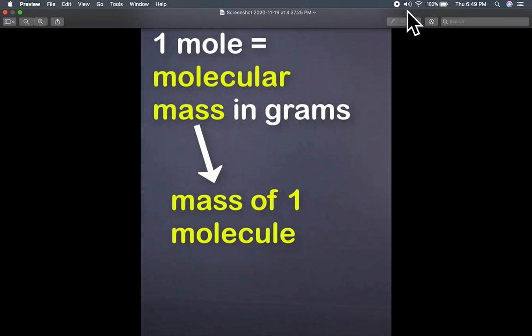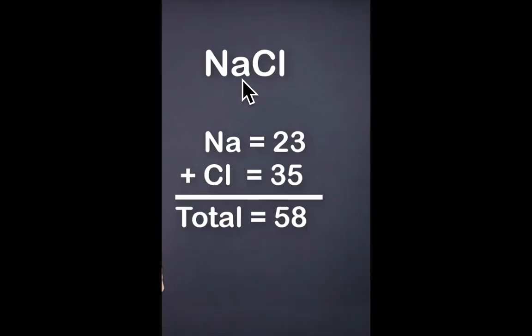I'll explain more with sodium chloride. The atomic mass of sodium is 23 and chlorine is 35.5, but approximately we take it as a whole number, that is 35. So the molecular mass of NaCl is 58, and when we write u, it is the molecular mass, and when we write grams, then it is known as molar mass, which is the mass of 1 mole of sodium chloride.